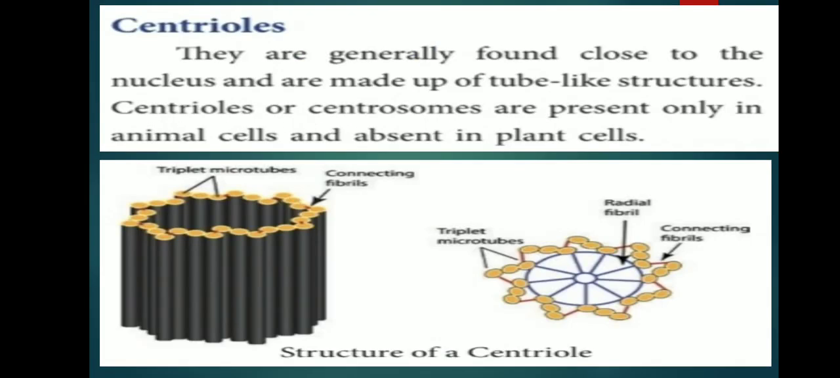Now move on, centrioles. They are generally found close to the nucleus and are made up of tube-like structures. Centrioles or centrosome are present only in animal cells and absent in plant cells. It helps in the separation of chromosomes during cell division. Cell division means one cell divided into more.